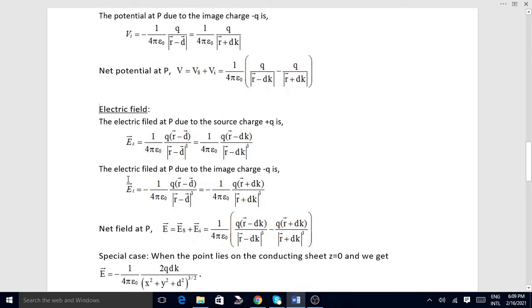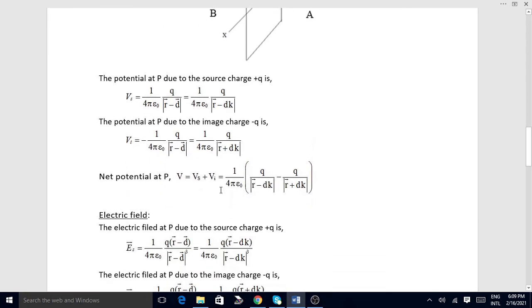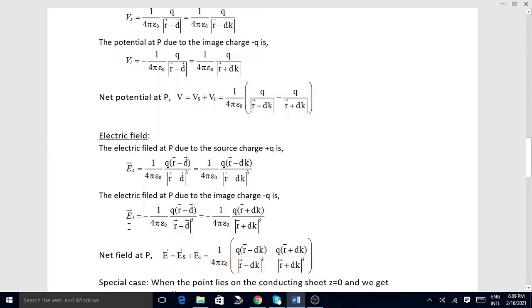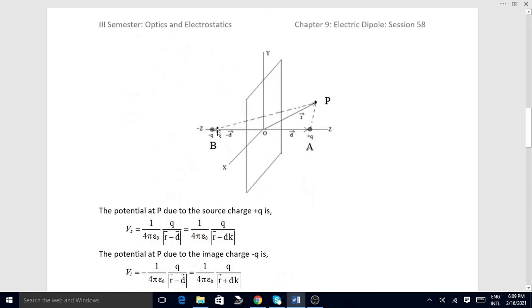Similarly, the field at P due to this minus charge is equal to minus 1 by 4 pi epsilon naught into the source charge, that is also q, into the vector. That vector is also the r minus d vector.